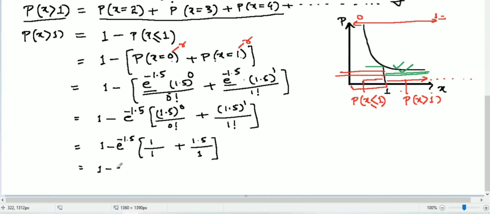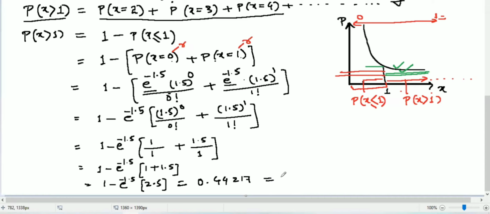So 1 minus e to the power minus 1.5 times 2.5. Calculate it on the calculator and you will get 0.44217, and correct to 3 decimal places, 0.442. This is your answer to this question.